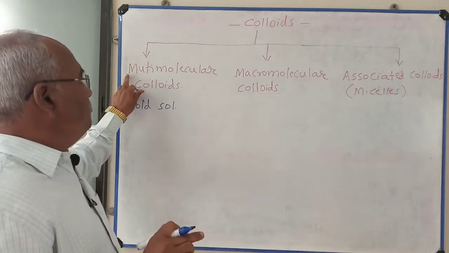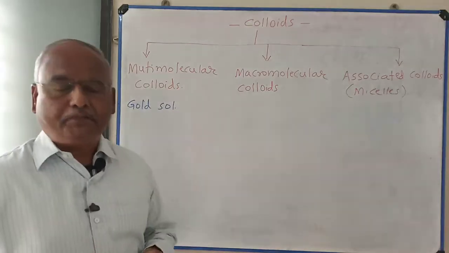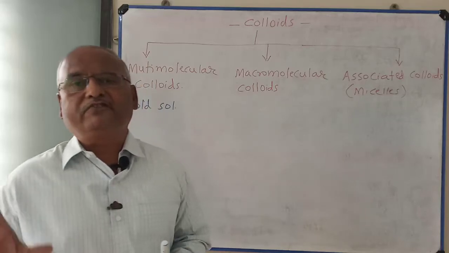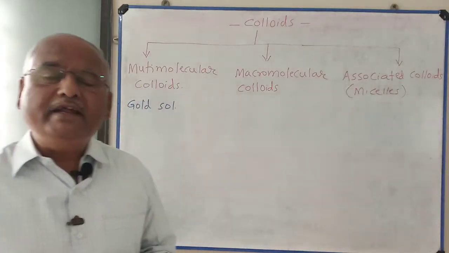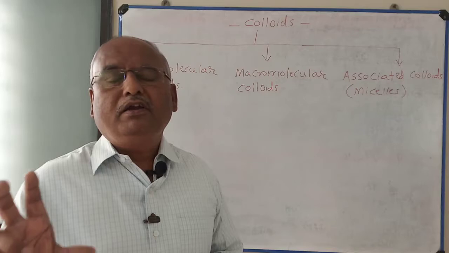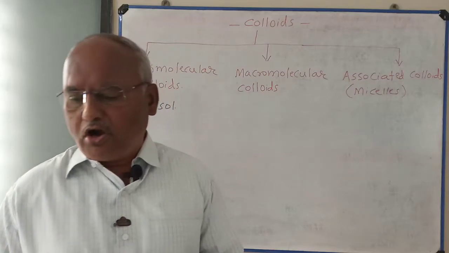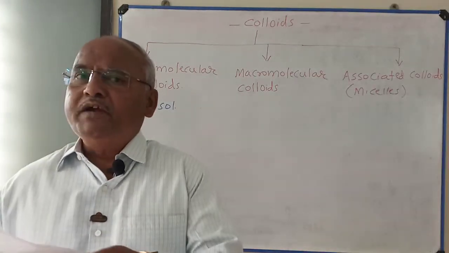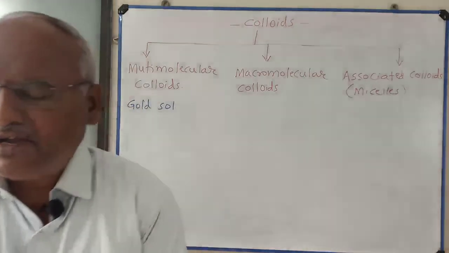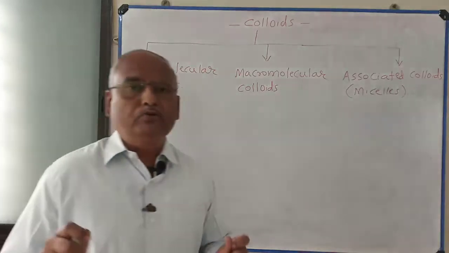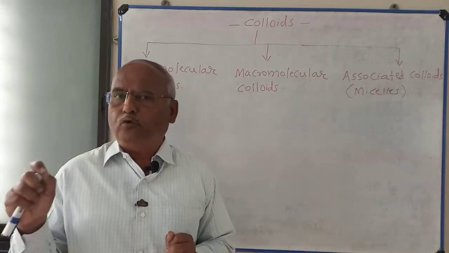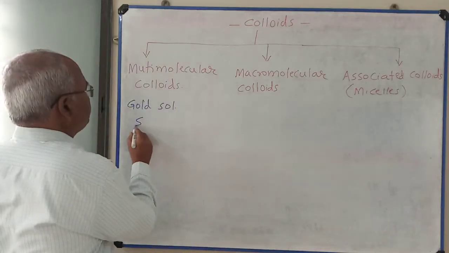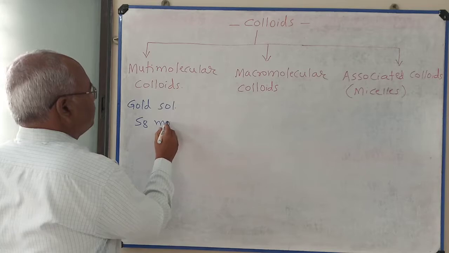So this is multimolecular colloid. The colloid in which colloidal particles are formed by aggregation of large number of atoms or molecules. In multimolecular colloid, the attraction between molecules is van der Waals force. For example, S8 sulfur molecules.